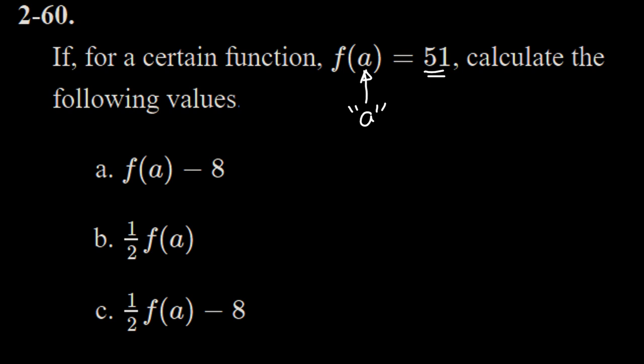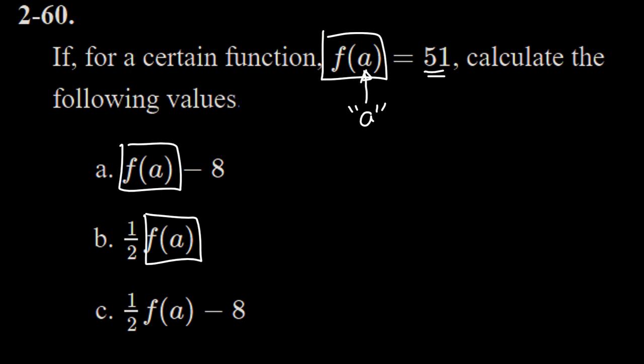So listen to how I'm reading this, talking about it, right? This f of a always means the output of a function when you put in the value a. Well, when I put in a, I get 51. So that means that this is the number 51. That means this is the number 51. And that means this is the number 51.